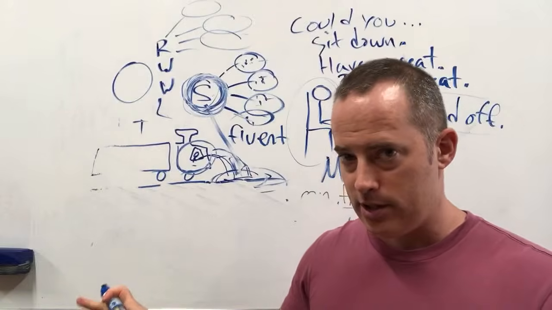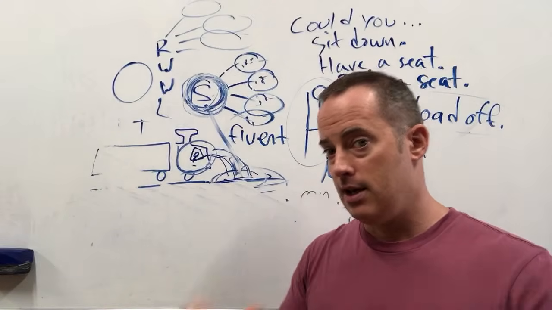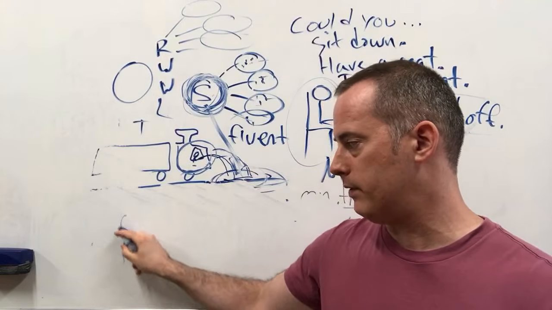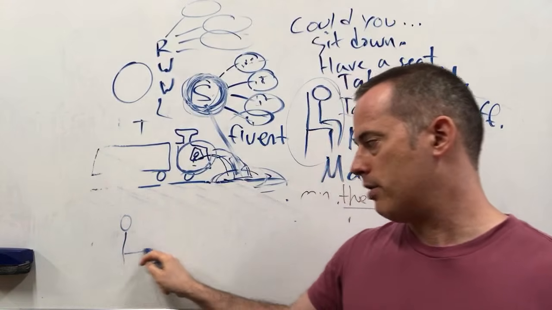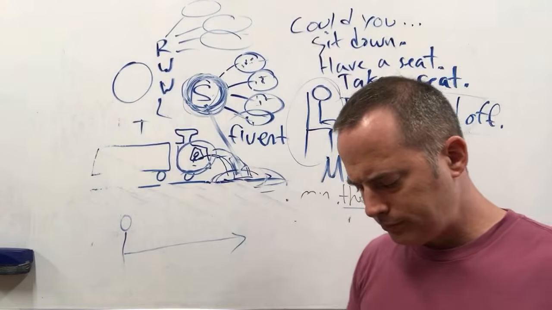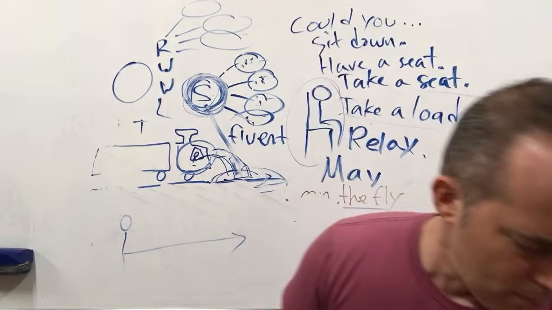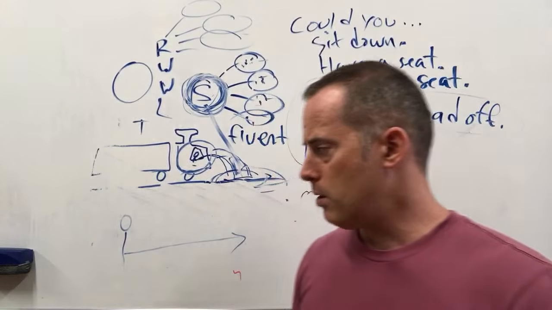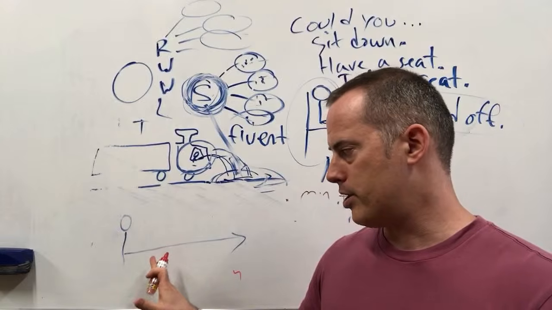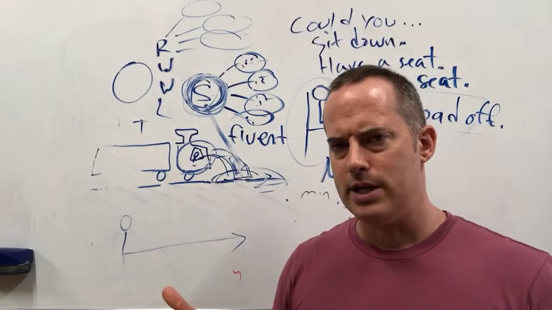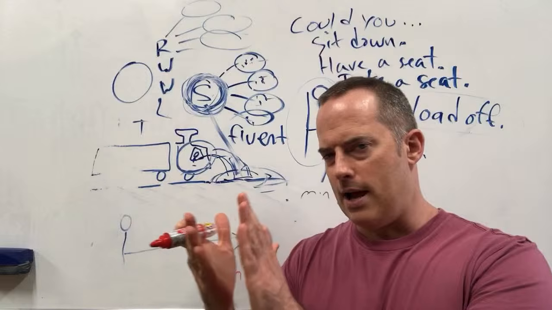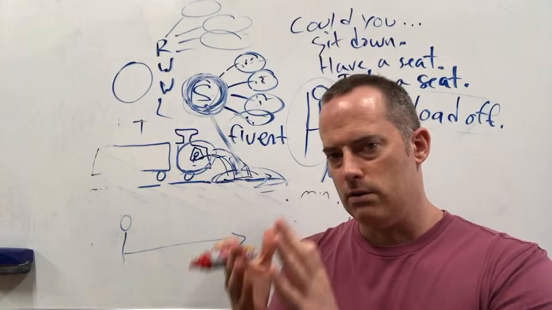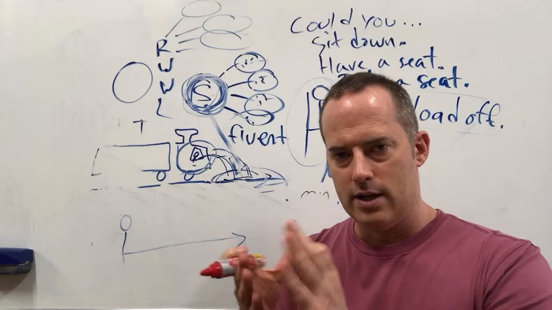So let's imagine this is your first English lesson and you are a child and I'm teaching you. Now we begin, this is like hour 0. We're now starting to learn the language. I'm using my blue marker so much it's running out. Let me see if the red is working. Yeah, red is okay. So if I'm teaching a child, the silent period is really just how long it takes for you to understand something. And when you feel like you understand something quickly, then you can use it.